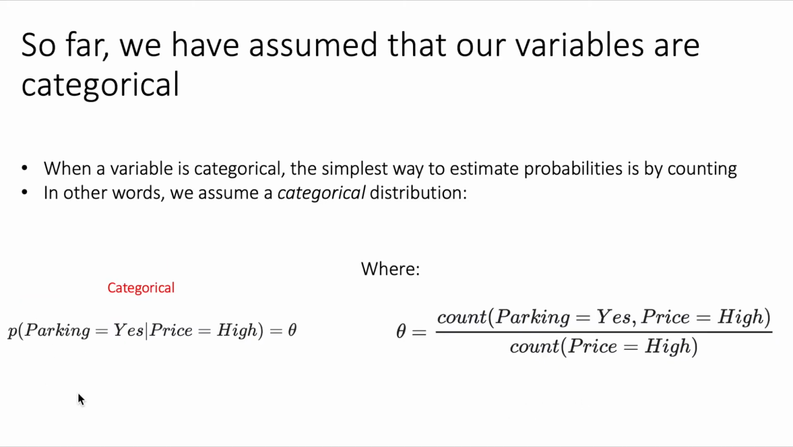As an example, when we want to calculate the probability of parking is yes, given that the price is high, we are assuming that this probability is categorical, is going to be theta, and the theta is going to be calculated as the cases in which the parking is yes and the price is high, divided by the number of cases in which the price is high.